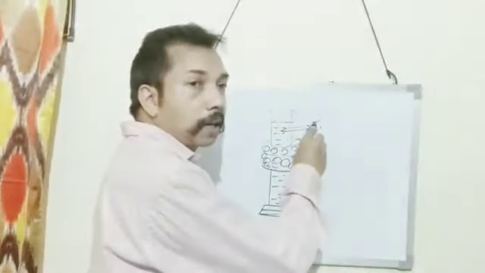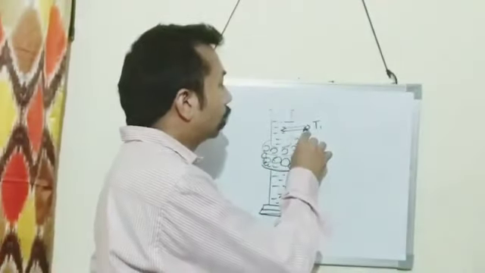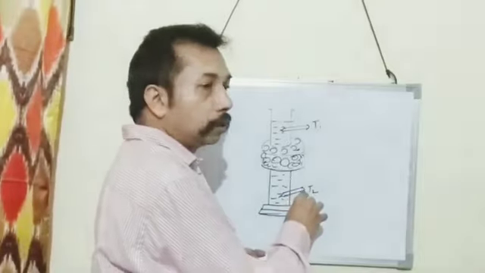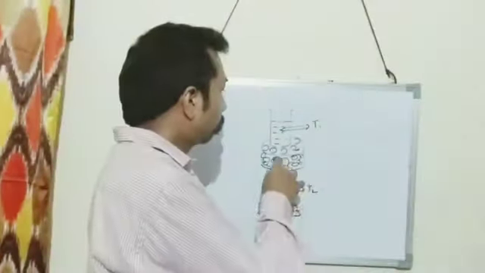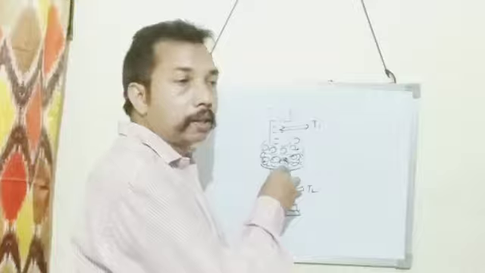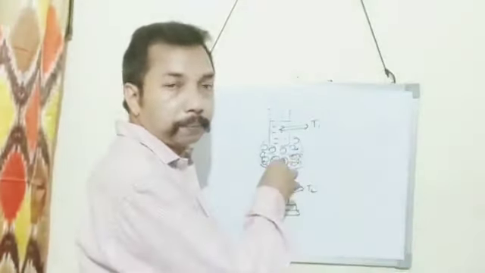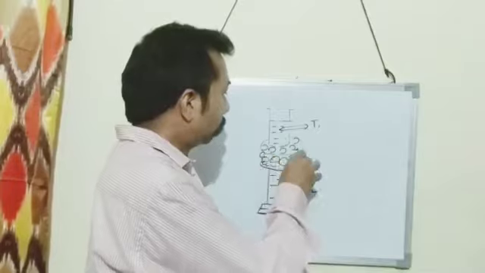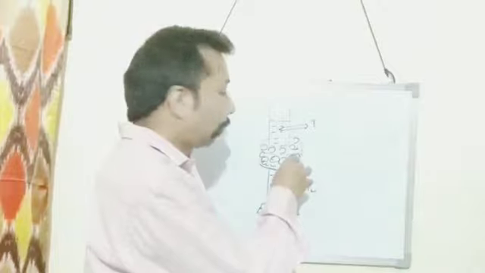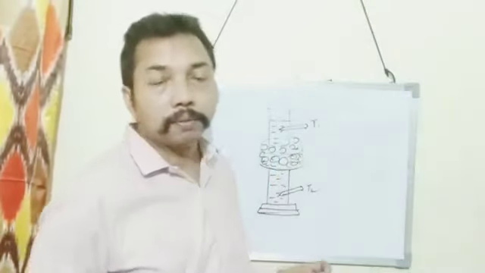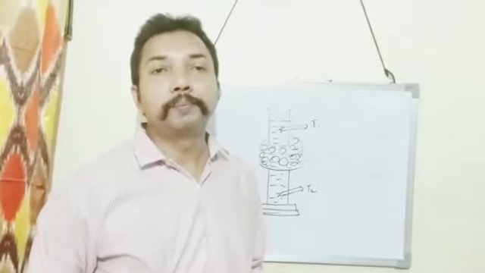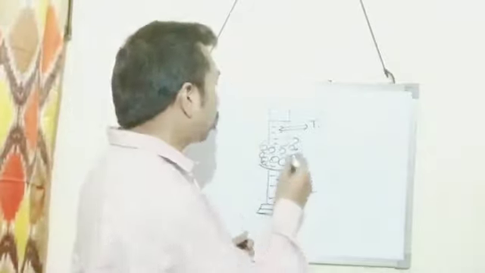Thermometers are inserted in the holes: the one at the top is T1, and the one at the bottom is T2. The center of the cylindrical vessel is surrounded by a trough, and in this trough a freezing mixture is taken. A freezing mixture is a mixture of salt and ice.